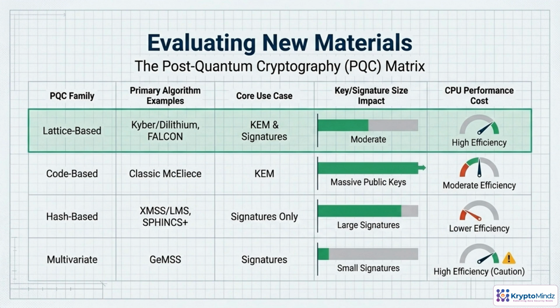Post-quantum algorithms also aren't equal to each other. Each family brings specific trade-offs you'll need to understand when planning HSM integration. Lattice-based schemes like Kyber and Dilithium are today's workhorses. They support key exchange and signatures with moderate key and signature sizes and good performance. Code-based options such as Classic McEliece mainly cover key exchange, but their public keys are enormous, which complicates storage and networking. Hash-based and multivariate schemes focus on signatures. They range from very large signatures to more subtle caution flags around their security assumptions, even when performance looks attractive.